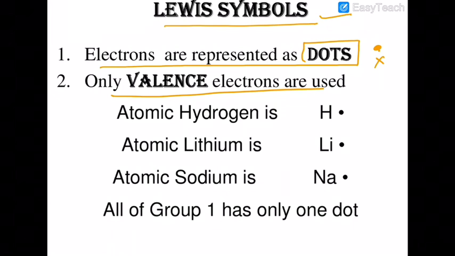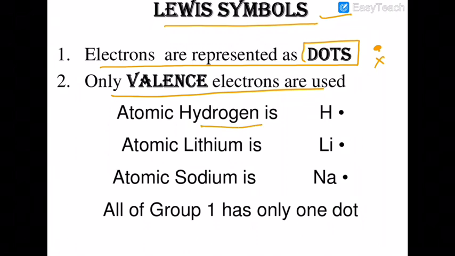Like in an electronic configuration, you sometimes write the inner orbital configuration also, but in the case of a Lewis symbol, it is not required to write the dots that belong to the inner shells. So dots should be drawn only for the valence orbit.